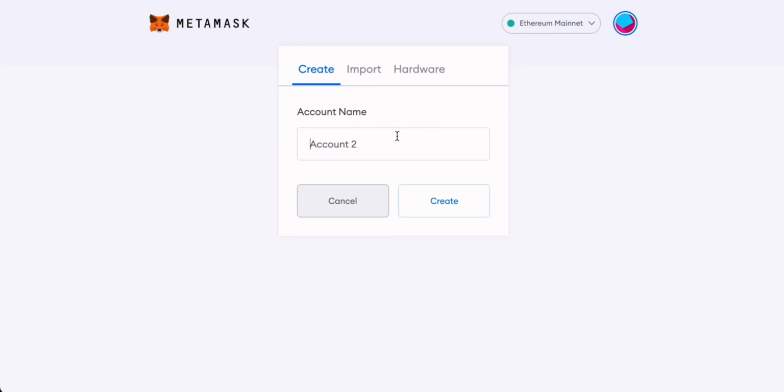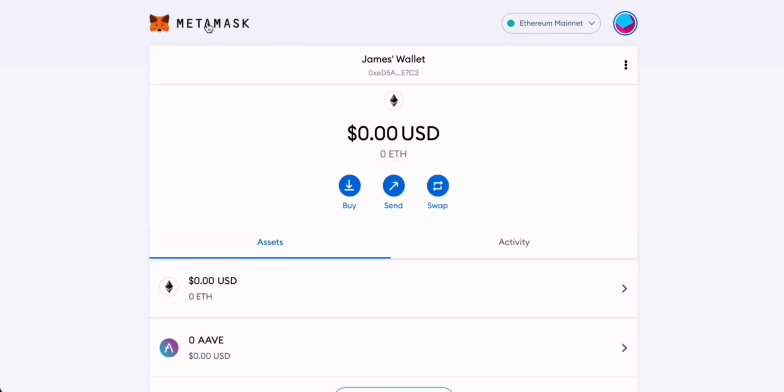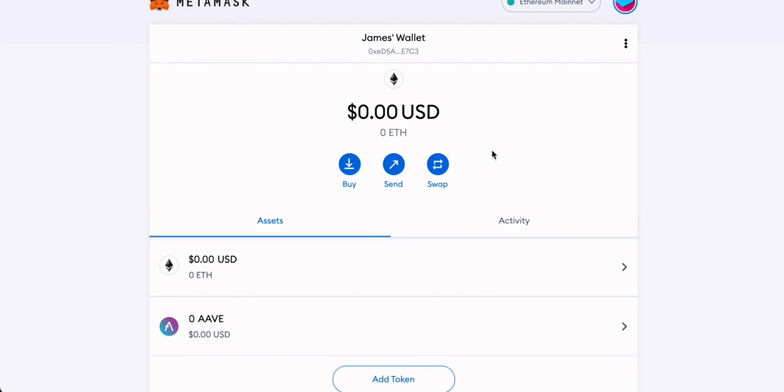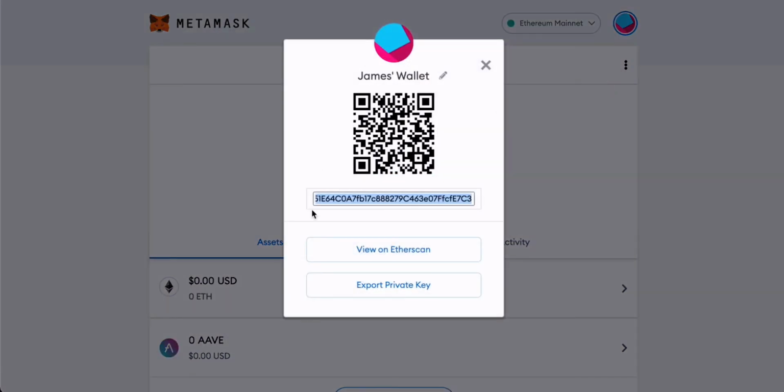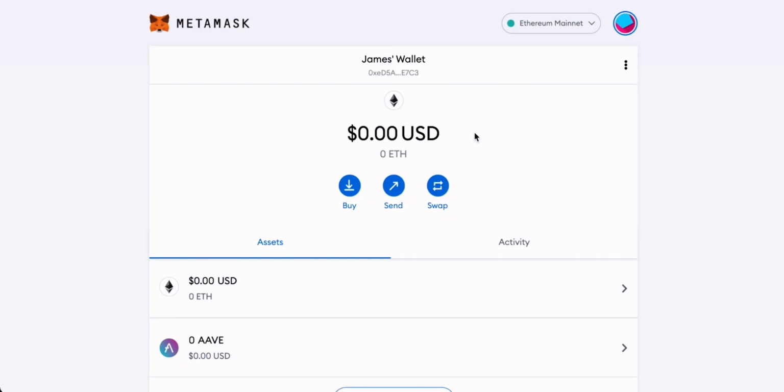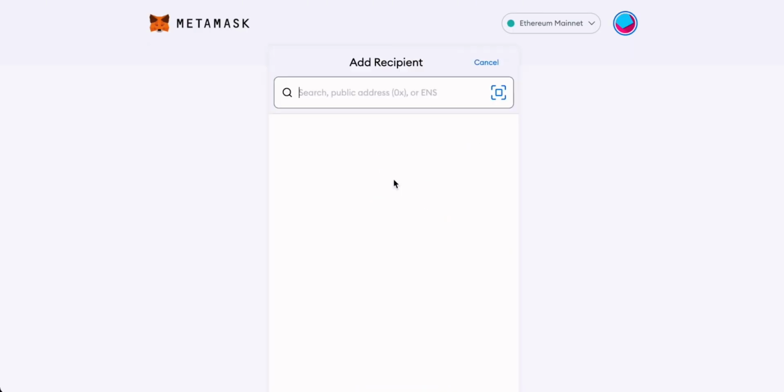Once you have all your accounts and wallets set up though, we can deposit cryptocurrencies into your wallets quite easily. Anytime you want to deposit anything into a Metamask wallet, make sure that the correct account and wallet is selected right here. Click on your account details, and this is the information that the sender will need. If you want to send cryptocurrencies from your Metamask though, click on send and then enter the address of the wallet in the add recipient field.